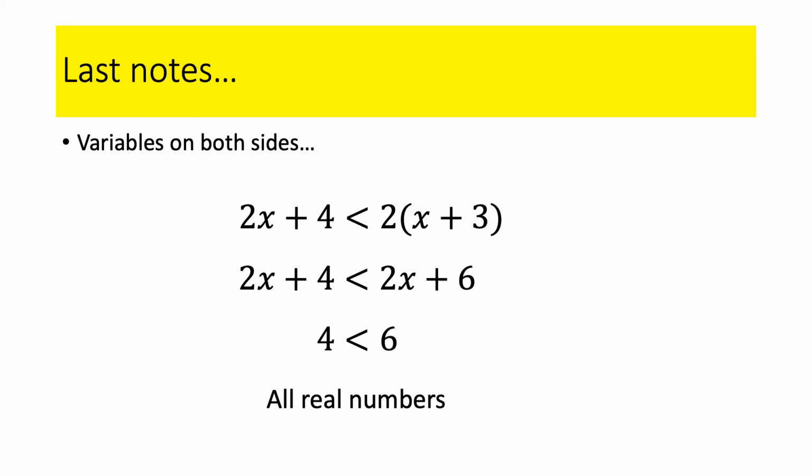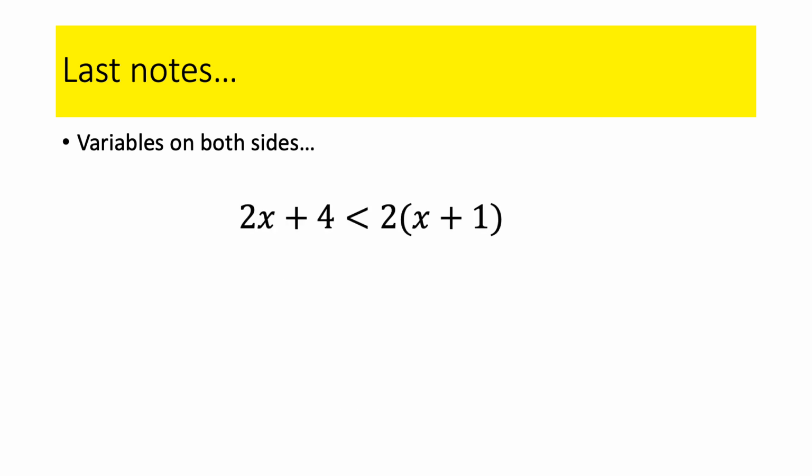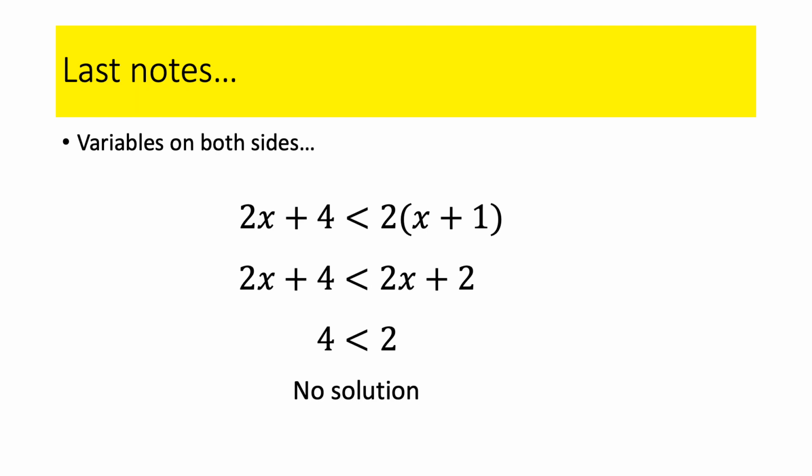That doesn't always happen. It happens occasionally. Also, occasionally, this can happen. Look, same problem. I just changed the numbers around slightly. Do the distributive property first. 2 times x is 2x. 2 times 1 is 2. Okay, 2x's on both sides. Subtract 2x from both sides. Occasionally, you're left with a statement where variables drop out, and you're left with 4 is smaller than 2. A false statement. When it's a false statement, it's no solutions.